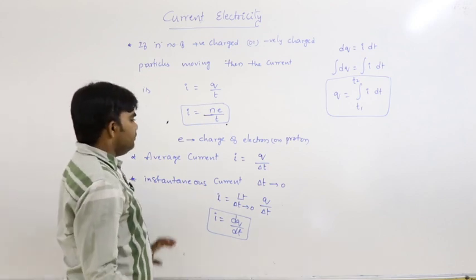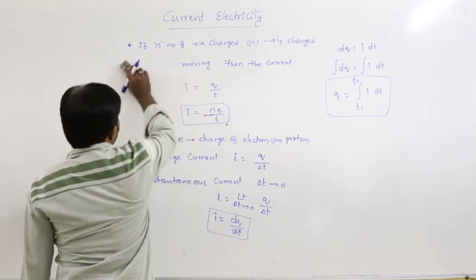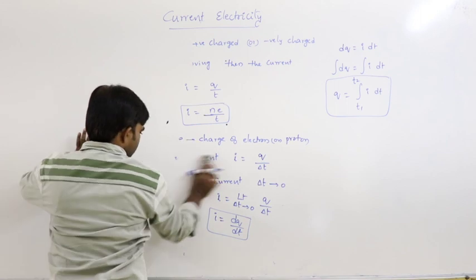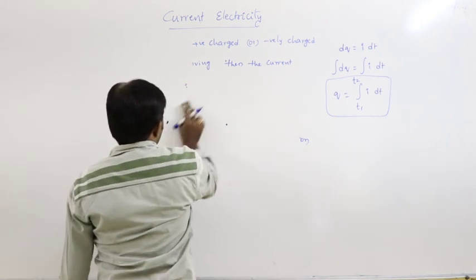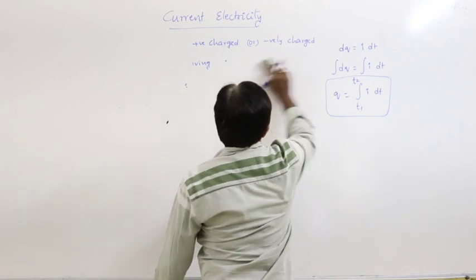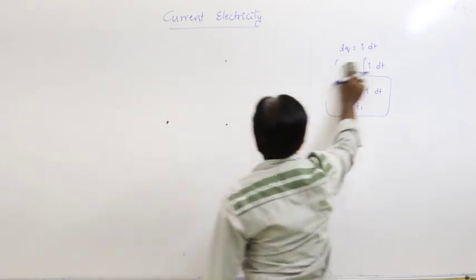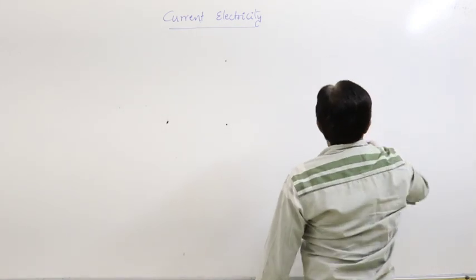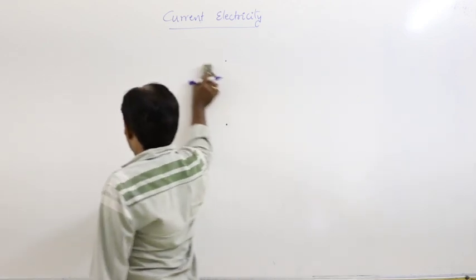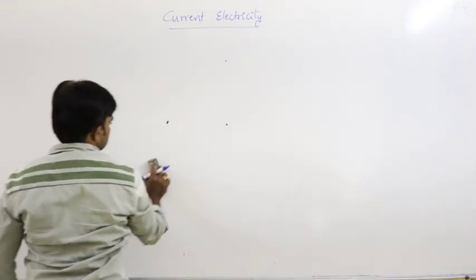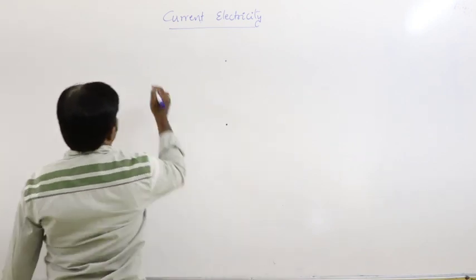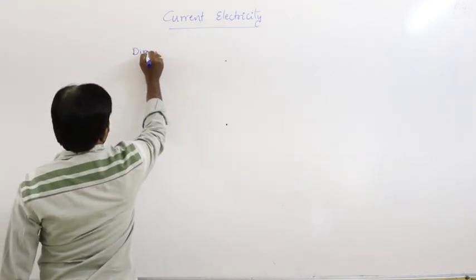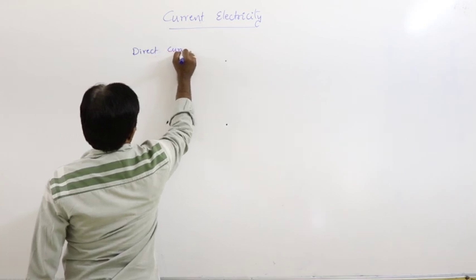So generally we have two types of current: direct current and alternating current. The first one is direct current, DC.